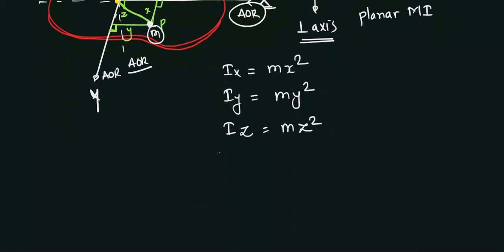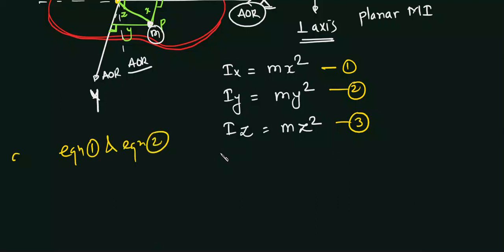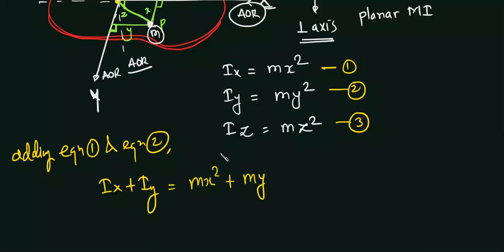So if I add equation number 1 and equation number 2, what will I get? Ix plus Iy can be written as m x square plus m y square. It can be simply written as m times x square plus y square. Let's call it equation number 4.